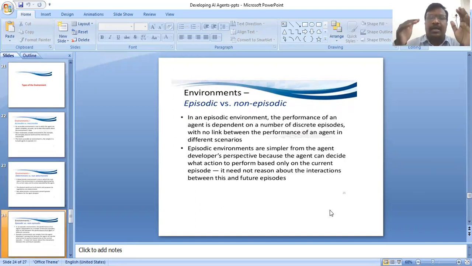Then the next environment type: episodic and non-episodic. In an episodic environment, the performance of an agent depends on a number of discrete episodes, with no link between the performance of the agent in different episodes. An episodic environment is simpler from the agent developer's perspective because the agent can decide what action to perform based only on the current episode, without needing to reason about interactions between this and future episodes.